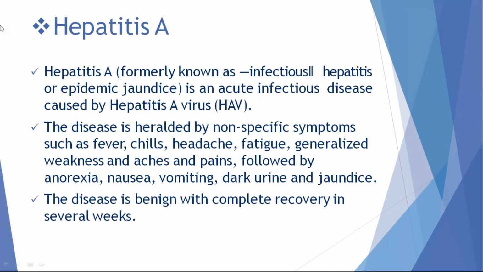Hepatitis A is also known as infectious hepatitis or epidemic jaundice, because hepatitis A comes as epidemics in children. A group of children are affected in a particular region, or it comes as a wave. That's why it is called epidemic hepatitis or infectious hepatitis. Hepatitis A is not lethal in normal individuals, but it can be lethal in very immunosuppressed individuals like the malnourished, chronic alcoholics or HIV patients.